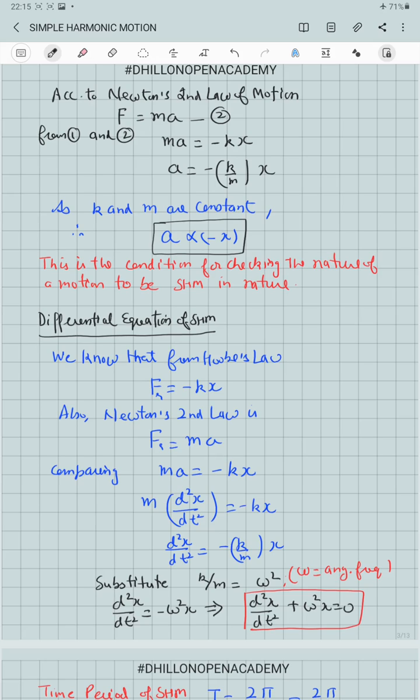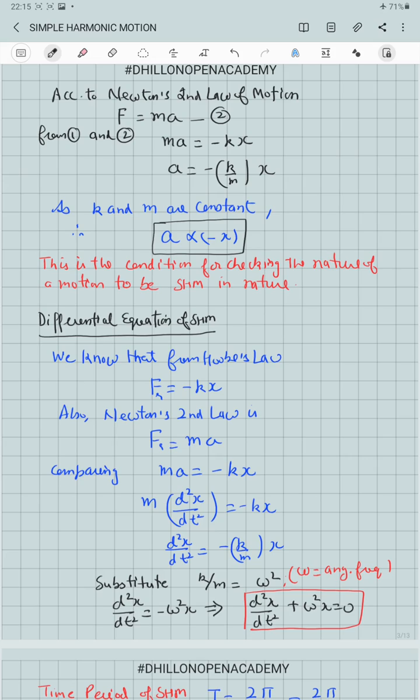If we substitute k by m equal to omega square, where omega is the angular frequency of the body, we finally arrive at the equation d square x over dt square plus omega square x equal to 0. This equation is known as the differential equation of the simple harmonic motion with angular frequency omega.